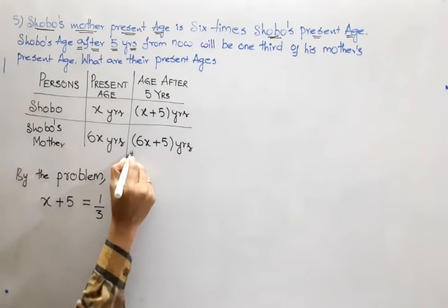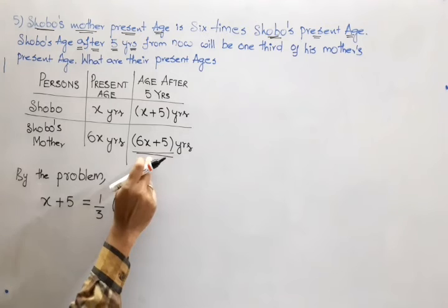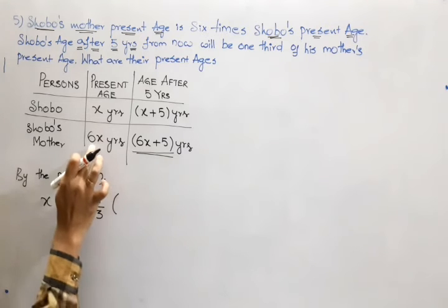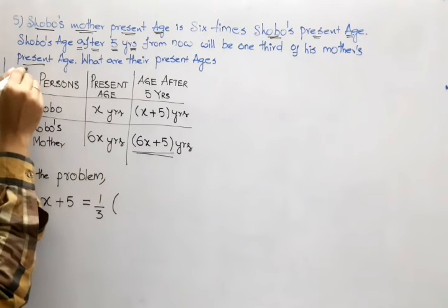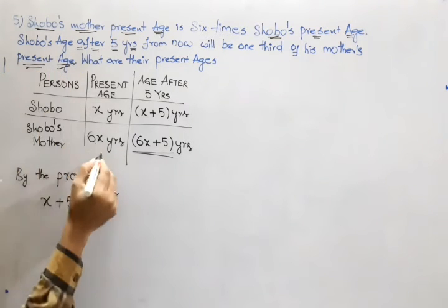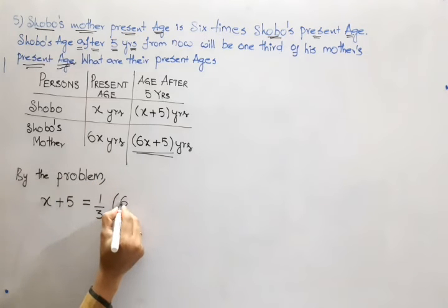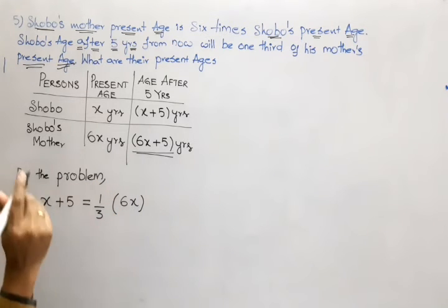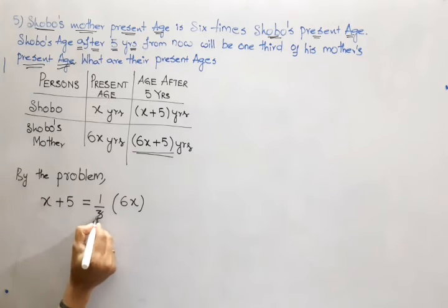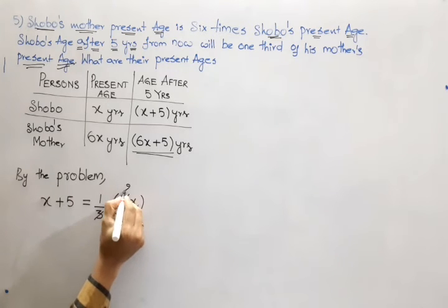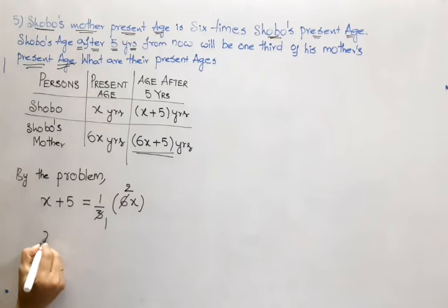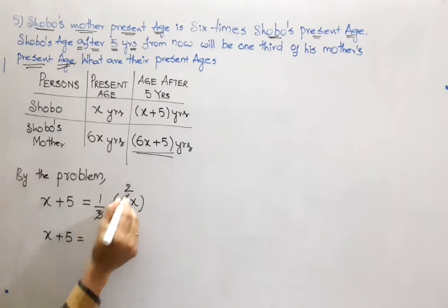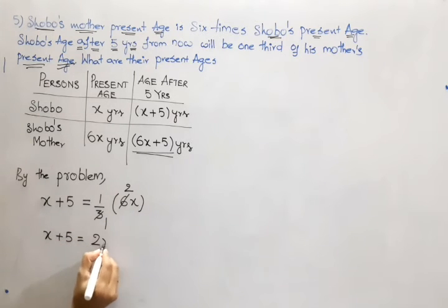So we are not at all bothered about her age after 5 years, because they gave the present age here. What is the present age of the mother? 6x. Now look, 3 ones are 3, 3 twos are 6. x plus 5 is equal to 1 into 2x, 2x.